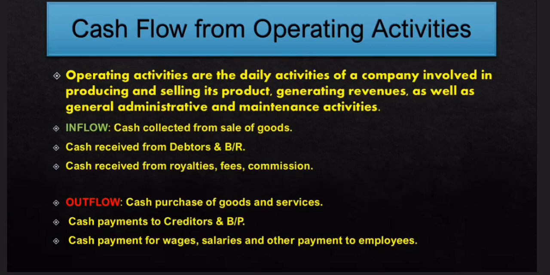So, cash flow from operating activity. As we know, operating activity is the day-to-day activity of the business, and whatever cash is generated or utilized through the day-to-day activities of the business is called cash flow from operating activities. This is explained in detail, and these are the inflows and outflows. Here you are seeing the inflows and the outflows.